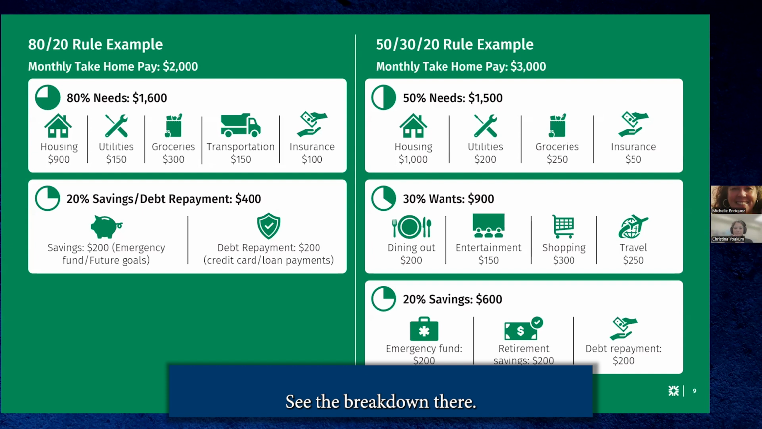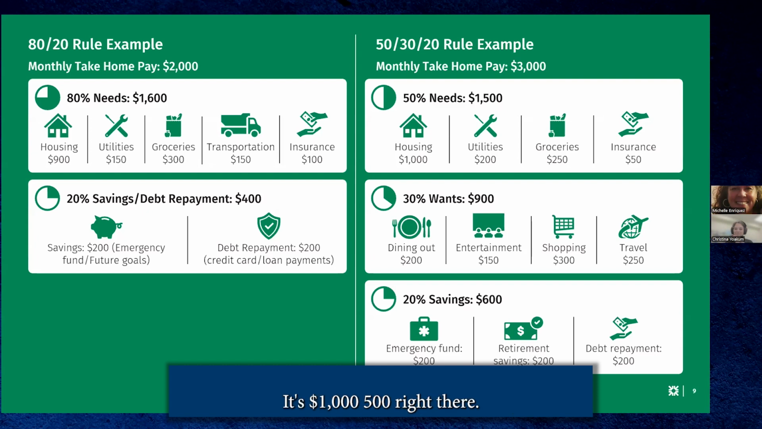Now let's take a look at the 50-30-20 rule. See the breakdown there? There's your monthly income. I apologize. On the 80-20, you see the take home pay was 2,000. I wish. But anyway, and then you'll notice on the monthly take home pay on the other one, it says 3,000. Now that's a good salary there. Okay. So notice how it's broken down.